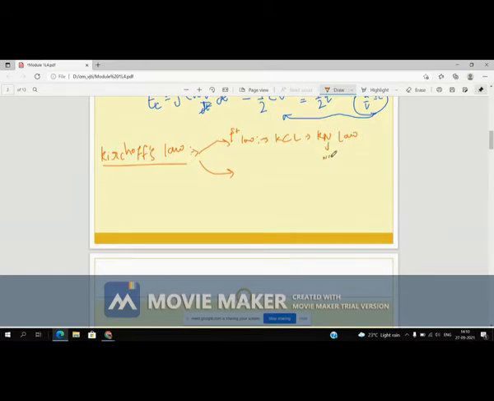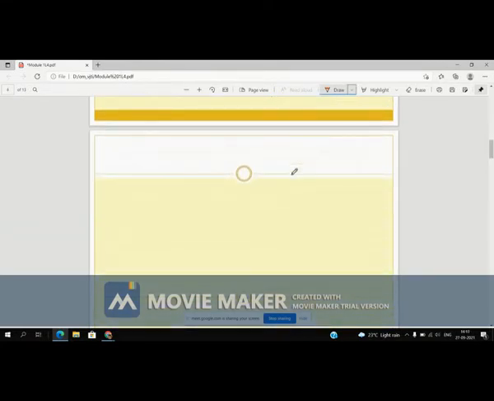This is node, this is current, and this is Kirchhoff, right? Now, the second law is Kirchhoff voltage law. Now let's see each law one by one.